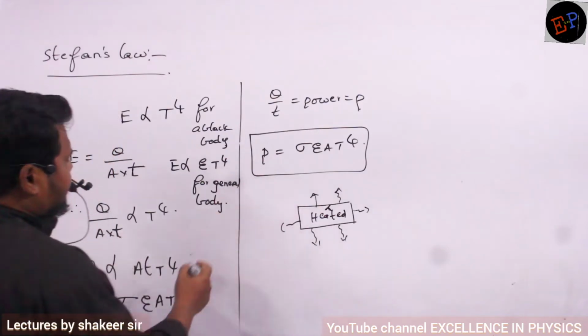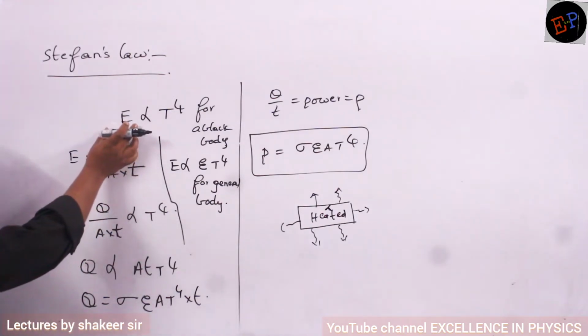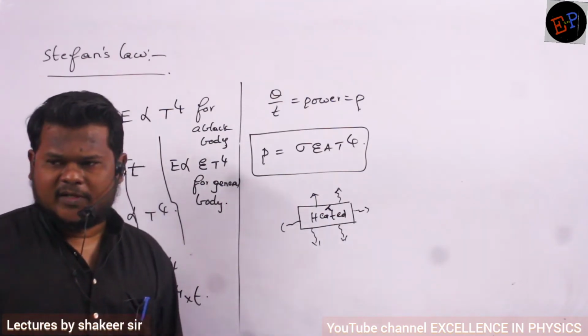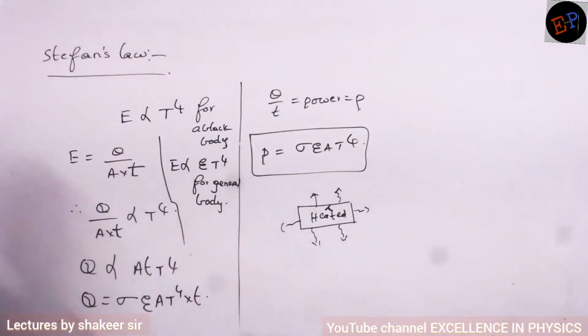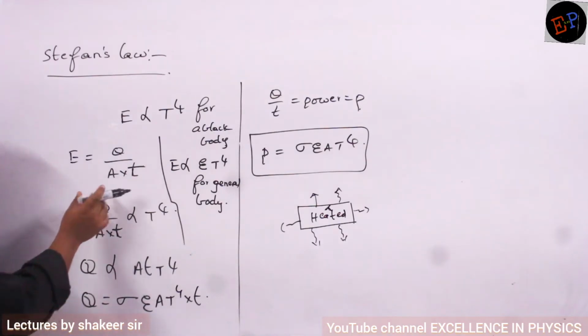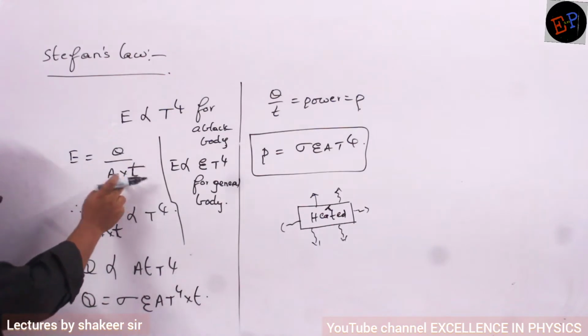Are you able to understand? Clear? Now see here. First of all, we do the calculation for a black body. Emissive power is directly proportional to the fourth power of the temperature of a body. Emissive power can also be written as Q by A into t. Total emissive power, or total emittance, is equal to Q by A into t.